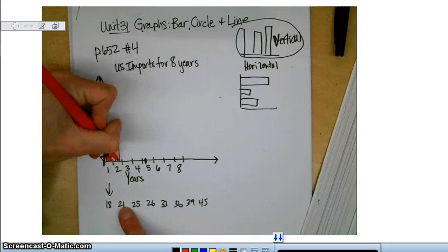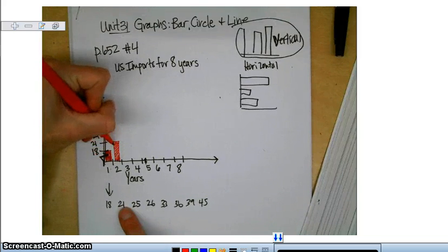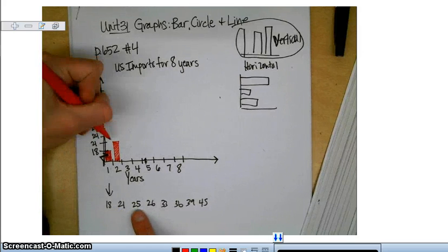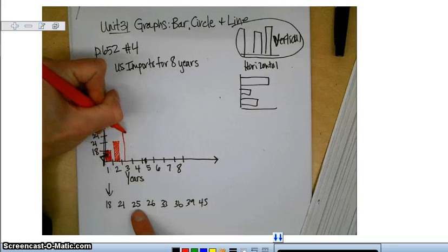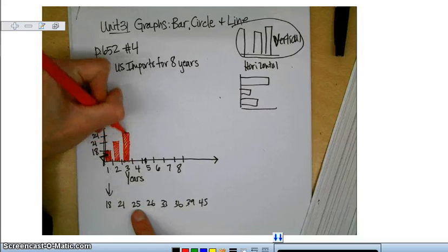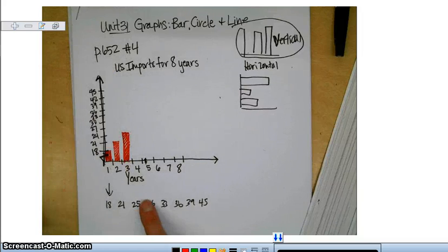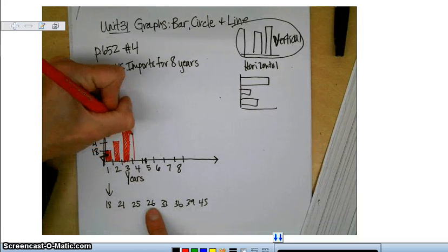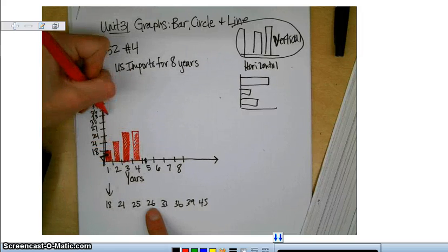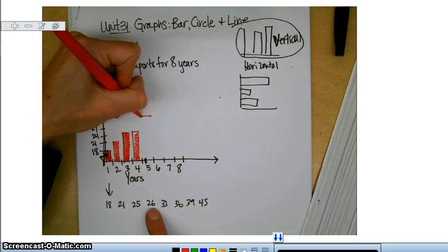And the key with bar graphs here, they can be touching, but usually we don't make them touching. All right, so now 25, so that's going to be just slightly above 24. And the key is you really want to make them all the same width because you don't want to misrepresent what you're doing. So now year 4 was 26, that's just going to be slightly higher. Year 5 is 33, that actually will go up to that bar.